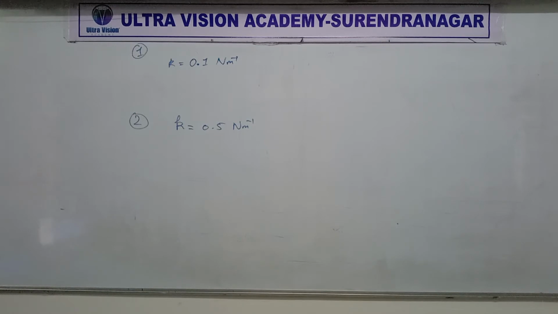So in the first one we still have k equal to 0.1, and over here in the second one I'm going to take all the springs and change their spring constant from 0.1 to 0.5. What happens because of that?